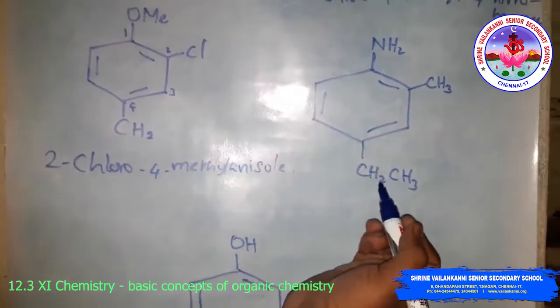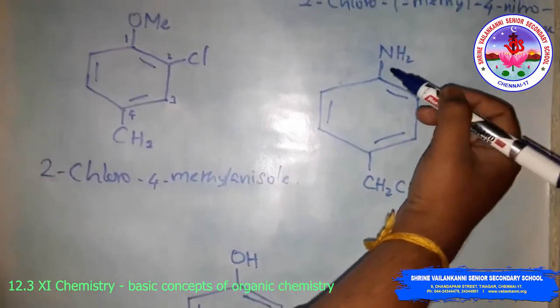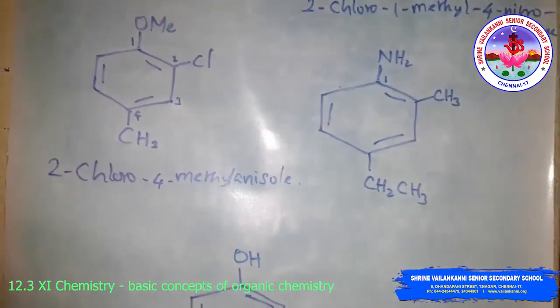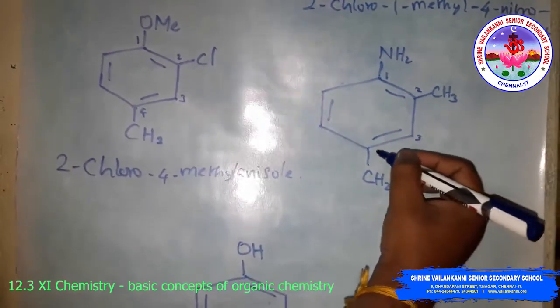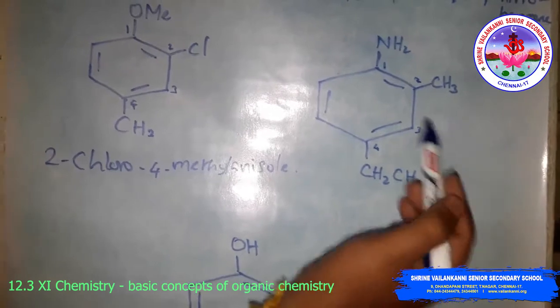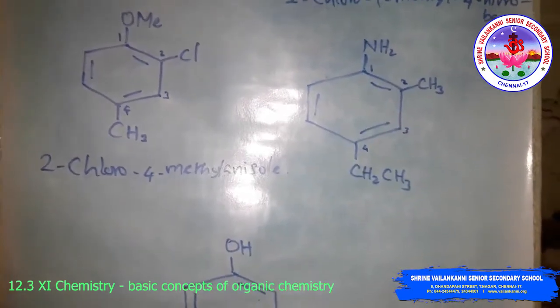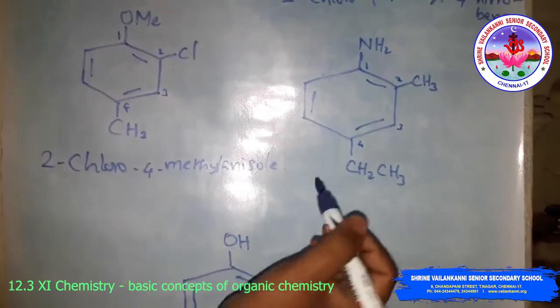Then look at this compound. This group gets numbered 1, aniline, the amine group. Then 2, 3, 4. In alphabetical order, this is the ethyl group, this is a methyl group, this is the nitro group. We are using a common name here also.